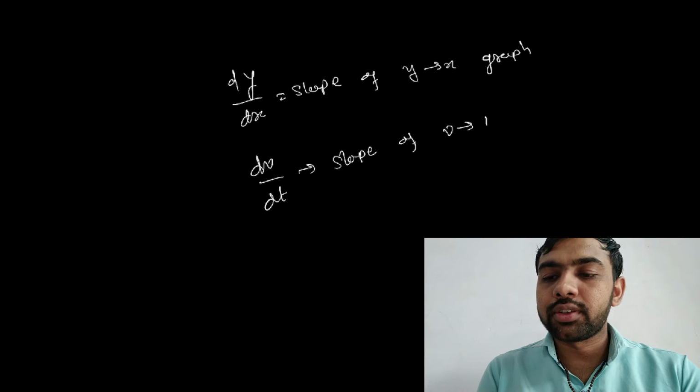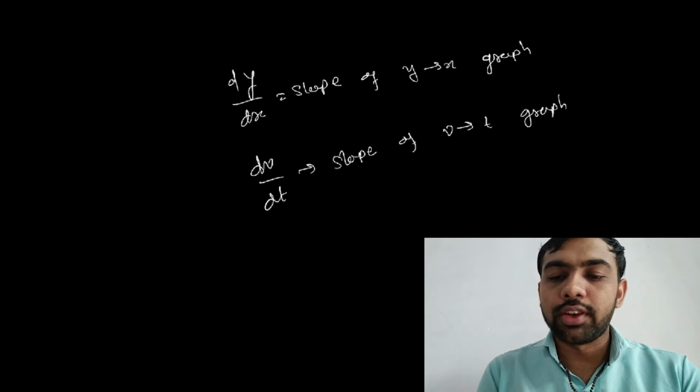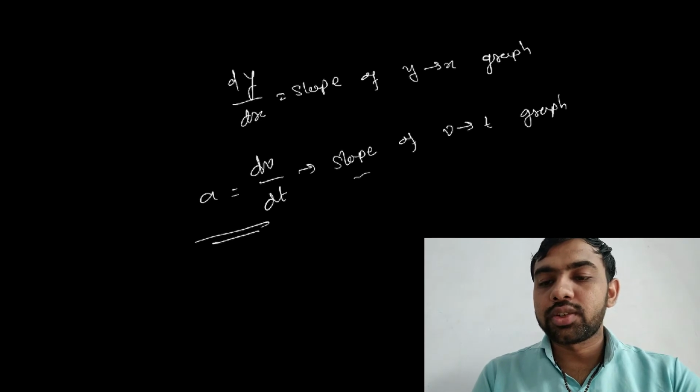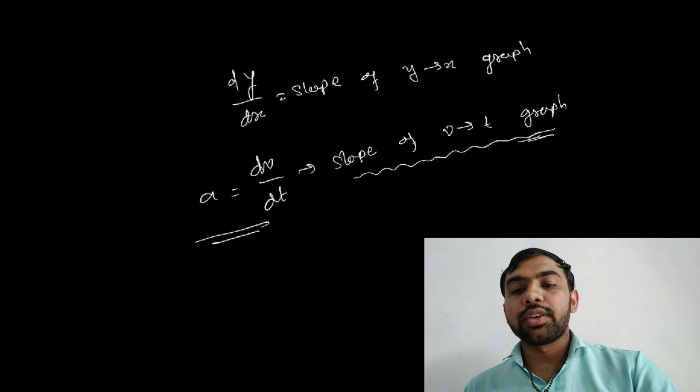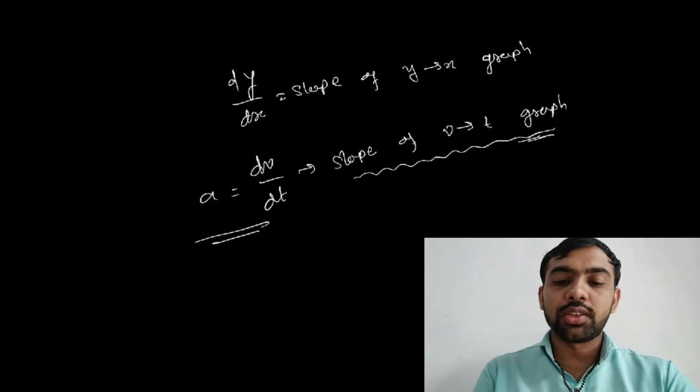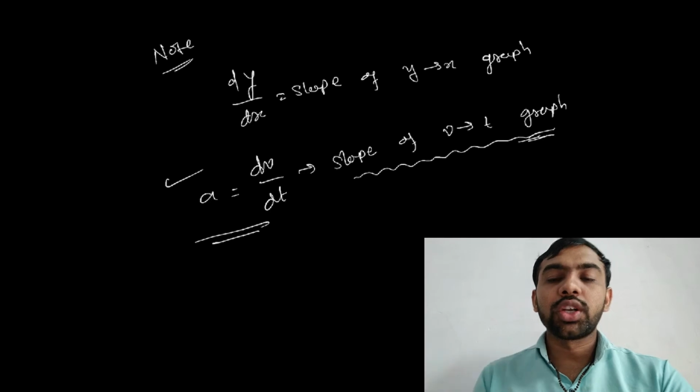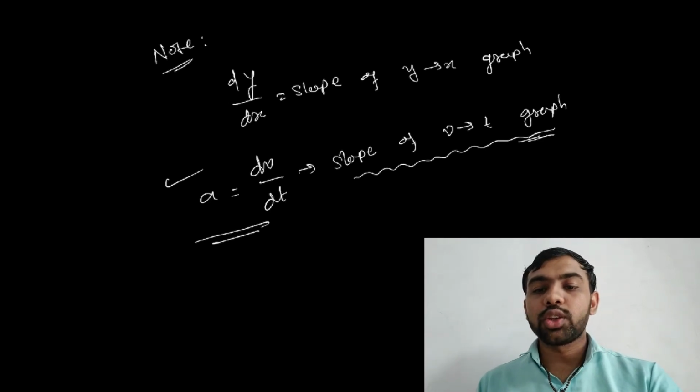Slope of the v versus t graph, that is called acceleration. So acceleration is the slope of the v versus t graph. Acceleration is what? Slope of the v versus t graph. So you must note this, that is a very important note. Note it in your books, it is very important, okay.